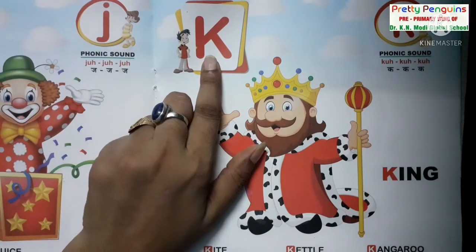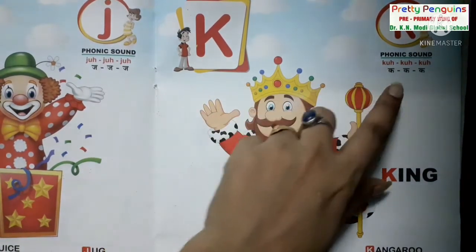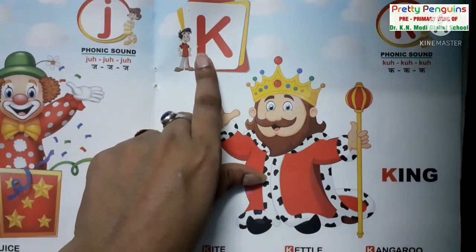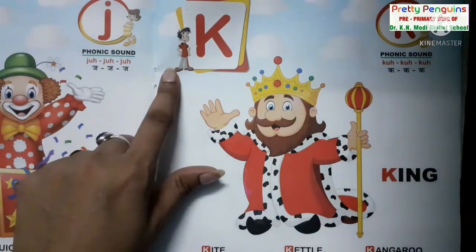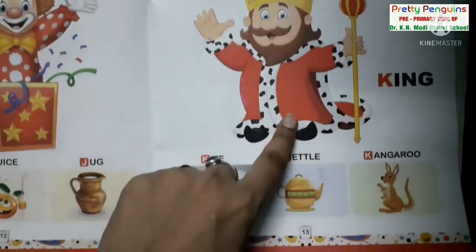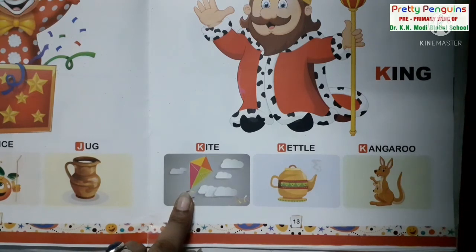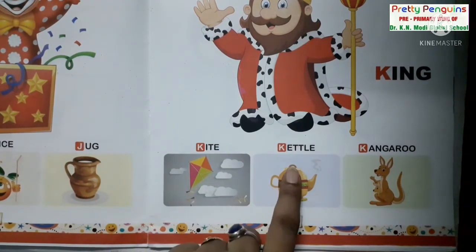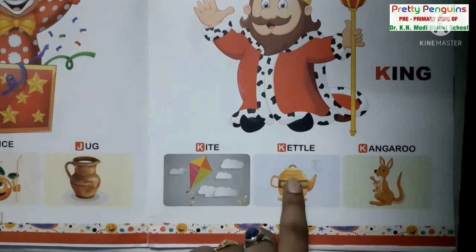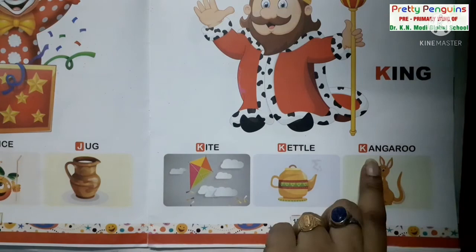And kids, now come to the next letter. Letter K. This is letter K. The sound of letter K is K. K is for king. K is for kite. You all will see it in the sky. आप सब sky में देखते हो ना kite. K is for kettle. K is for kangaroo.